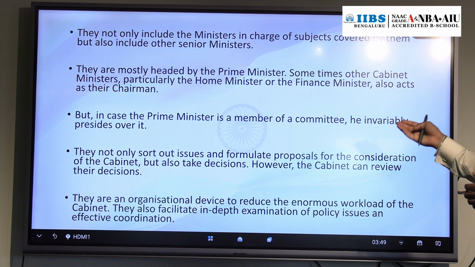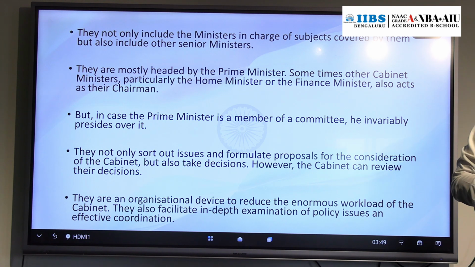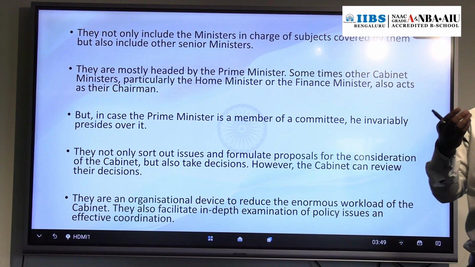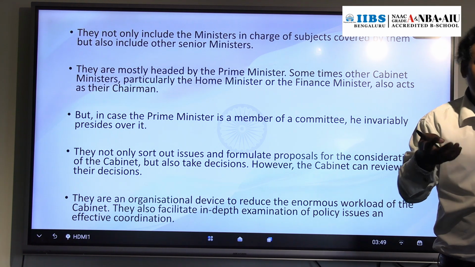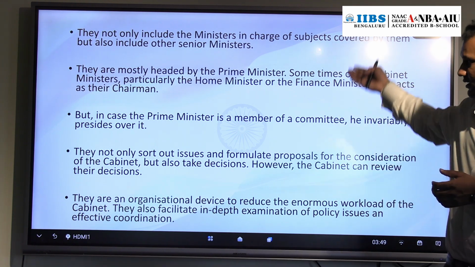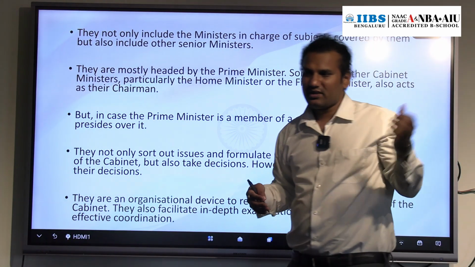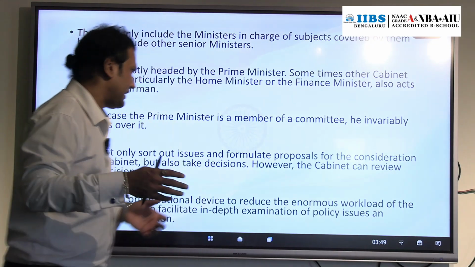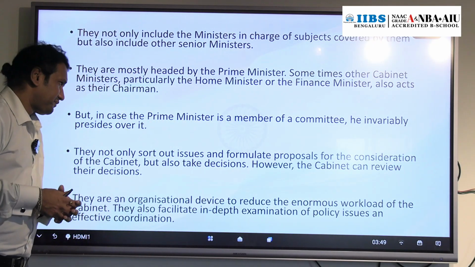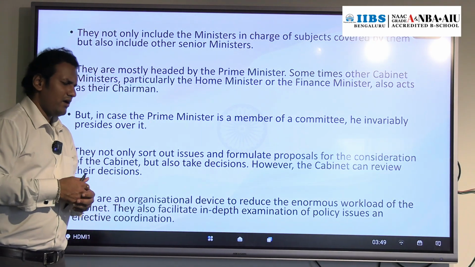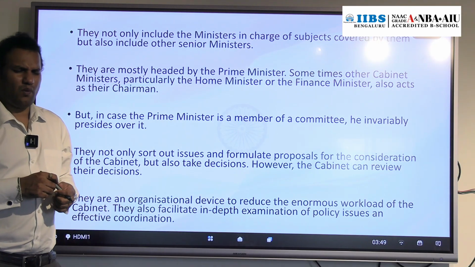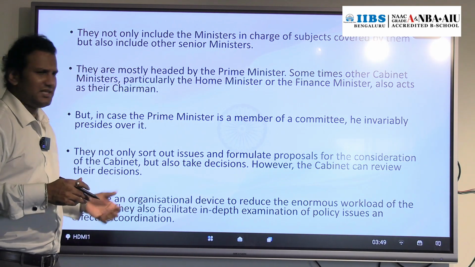So this cabinet committee will review the decisions of the cabinet, or the cabinet committees deal with particular subjects. If you have seen the cabinet committees, then you are going to understand what they deal with. But in short, what these cabinet committees do is, they can review the cabinet decisions.